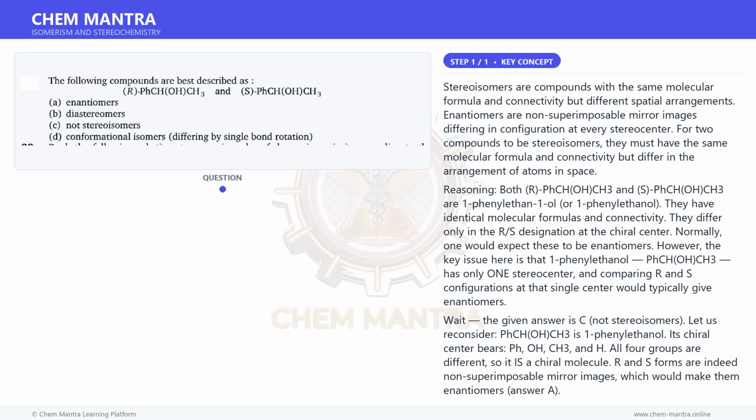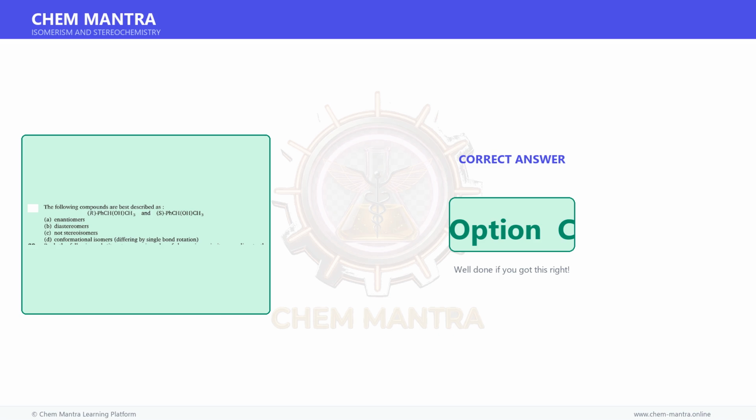Why other options fail? Per given answer C, A, enantiomers, would be incorrect per the answer key. B, diastereomers, require at least two stereocenters with different configurations at some but not all, not applicable here. D, conformational isomers, differ by rotation around single bonds, not by R/S configuration changes. Therefore, the correct answer is C. Therefore, the correct answer is option C.